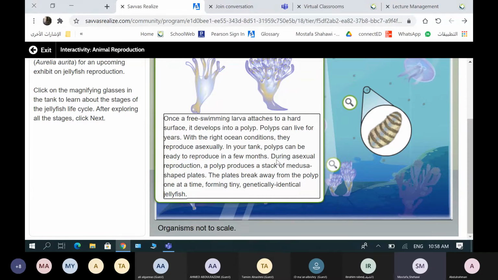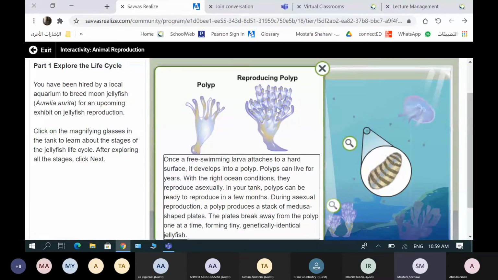During asexual reproduction, a polyp produces a stack of medusa-shaped plates. This one is called medusa-shaped plates. The plates break away from the polyp one at a time, forming tiny genetically identical jellyfish. So, each time, one jellyfish will be separated from this reproducing polyp. This polyp developed from the larva.